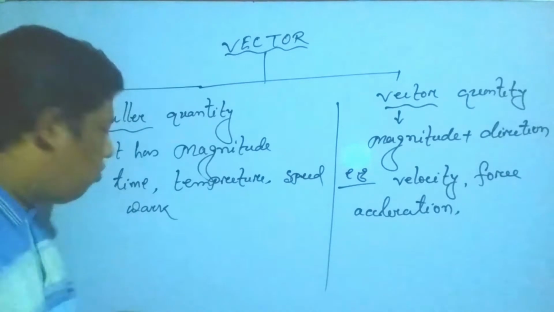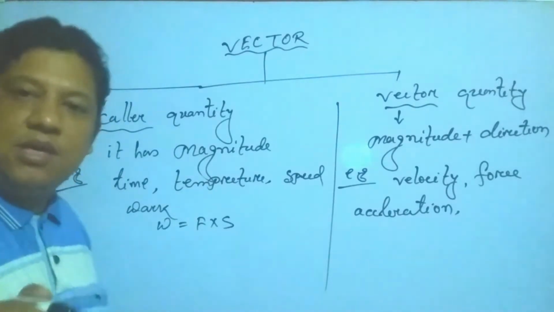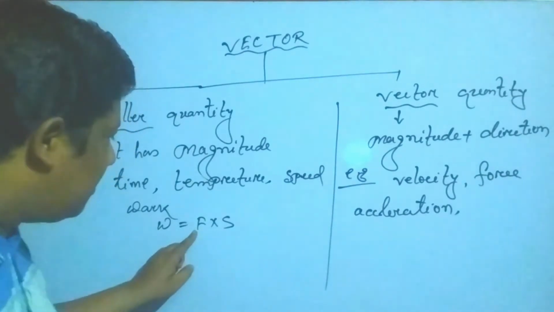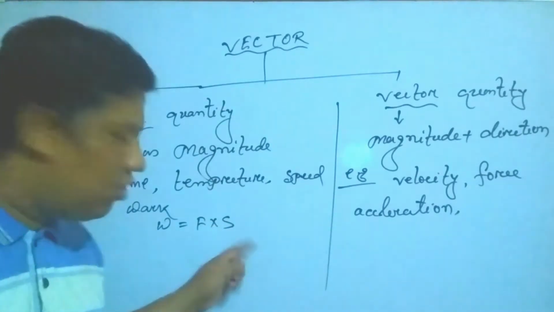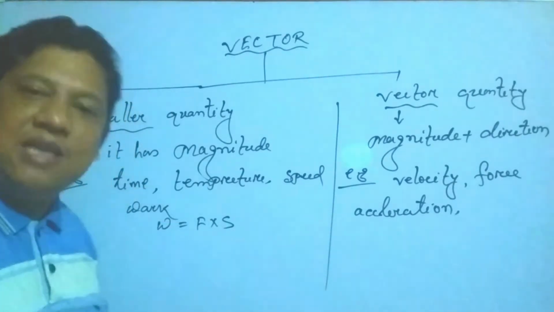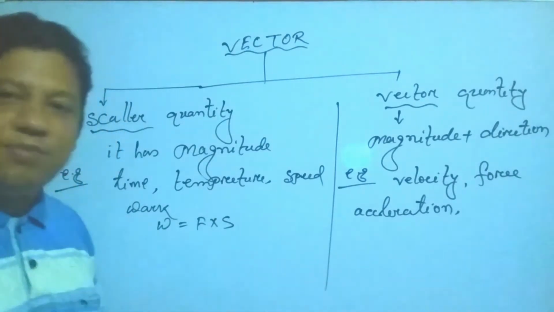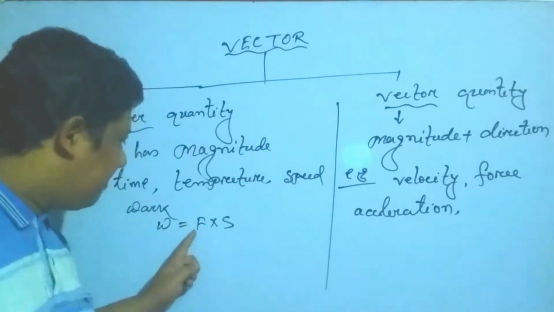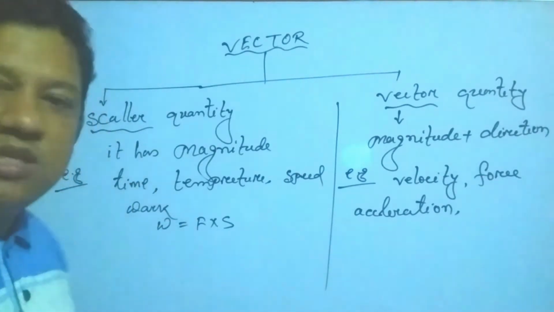Work is denoted by W equal to F into S, you know. W equal to F into S. That means force into displacement. Force is what? Vector quantity. Displacement also vector quantity. So vector into vector, it becomes the scalar quantity. That is why work is scalar quantity. Suppose many times you have so many problems in these vectors, you confuse, because when you feel that it is a vector quantity, but vector into vector is scalar quantity. That is why it is a scalar quantity, my dear students.